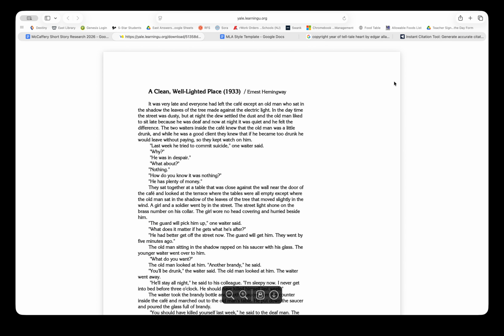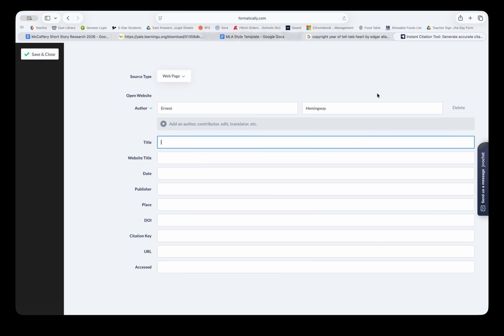The title is "A Clean, Well-Lighted Place." Because it is a short story, we also have to put quotation marks around the title when we type it in here, because again, it's just going to copy it just like we have it here. So ensure that you have proper capitalization within the title and also proper quotation marks.